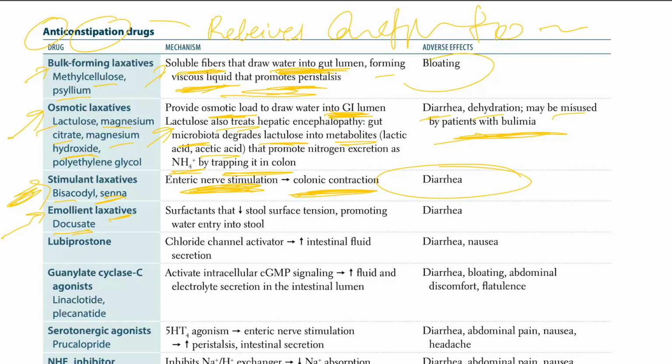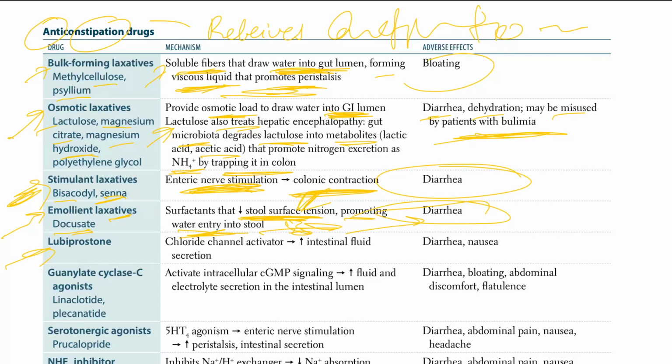Well, docusate is a surfactant that decreases stool surface tension and promotes water into the stools. What a mechanism. Again, surface tension of stools decreased, water is more attached with the stools, leading to diarrhea.